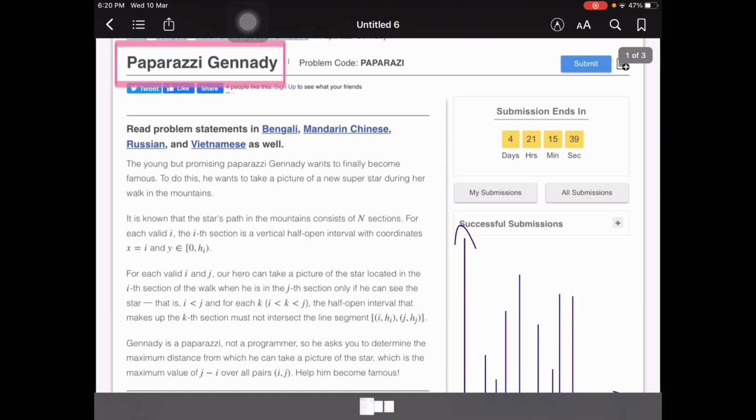Paparazzi Genady. This question arrived in the CodeChef March Long Challenge. This is a really interesting problem. Let's just dive into this problem straight away.